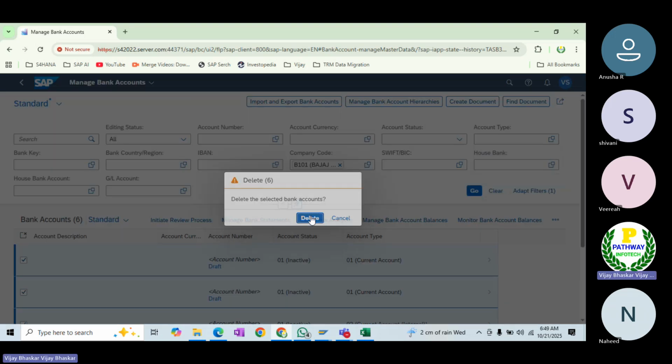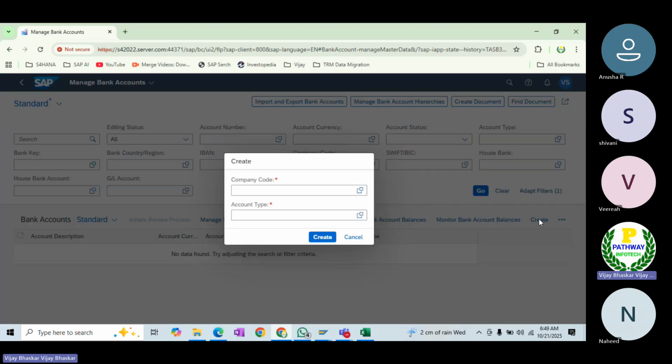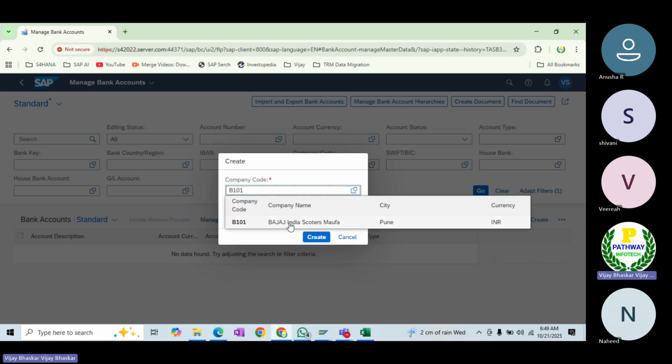Okay, let me delete the accounts. Now, as of now, there are no bank accounts in the B101. Then let me create a new one. How can I create the new bank account, right? You can see that, click on create here. Click on create. Company code B101.